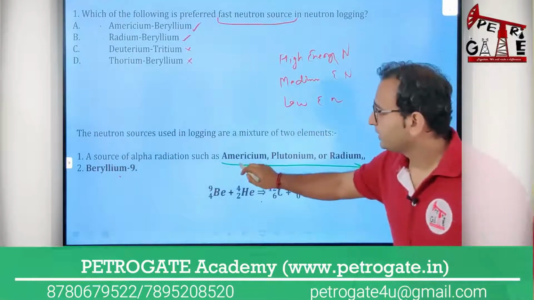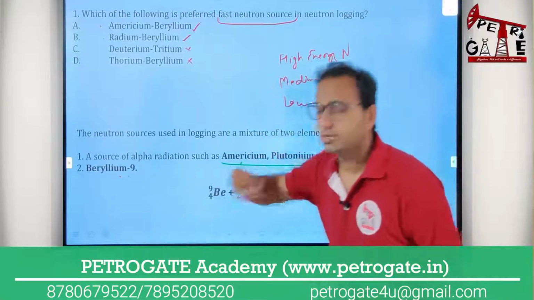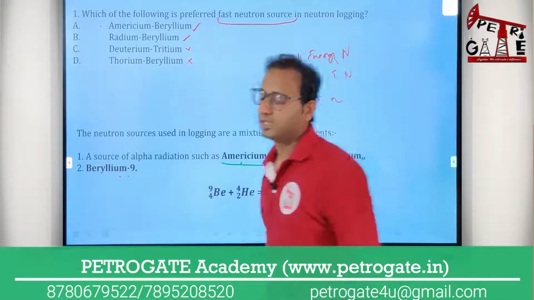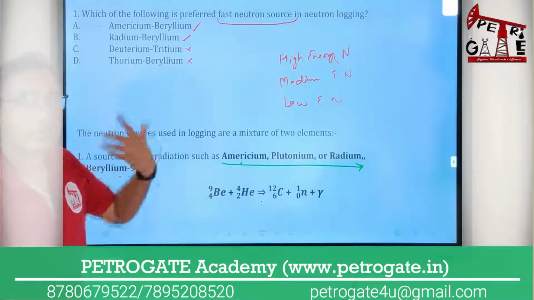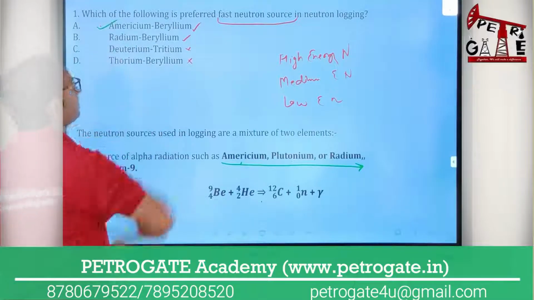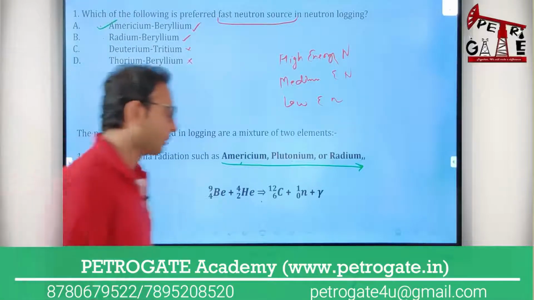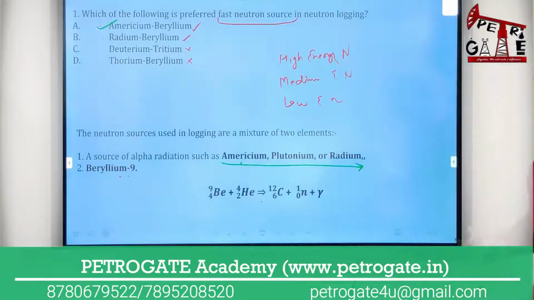Means this combination and this combination gives the higher energy, this will give the medium, and this will give you the low energy. Okay, no problem. So fast neutron means high energy, so definitely your option will be americium. So option A will be the right option.